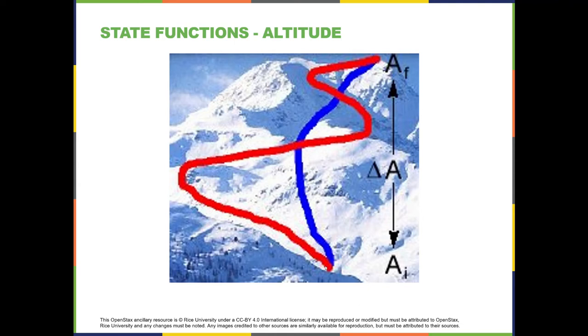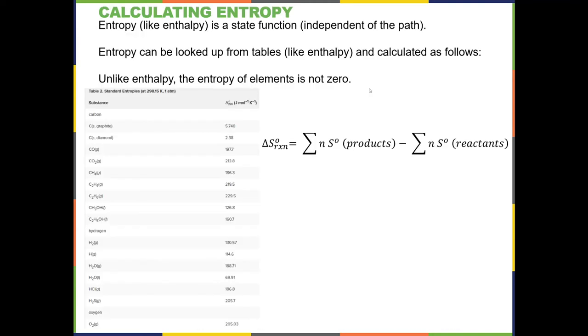And truthfully, if they got in a helicopter right here and then flew to the top of the mountain, their change in altitude would be the same. So a state function is a function where the path doesn't matter. So the change in altitude here, and altitude is a state function, is independent of how the person got from here to here. So let's put this into considerations of entropy and refresh what we just talked about.